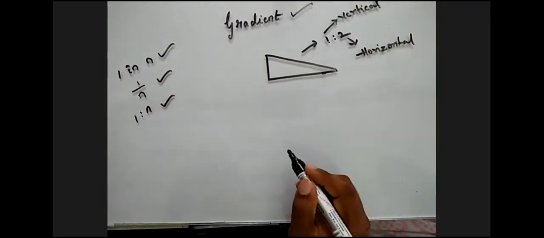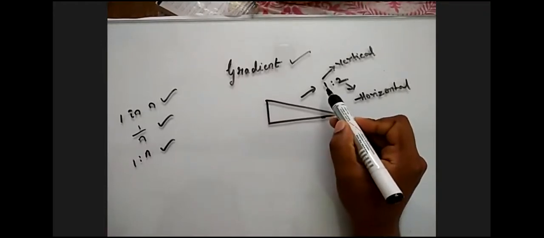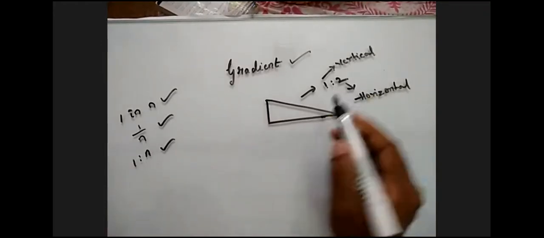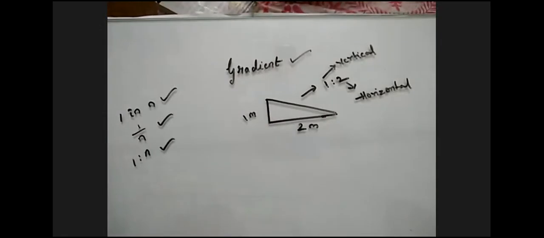That means for two horizontals, how many verticals are there? One vertical. What I mean to say is, if this is 2 meters, the vertical will be 1 meter.